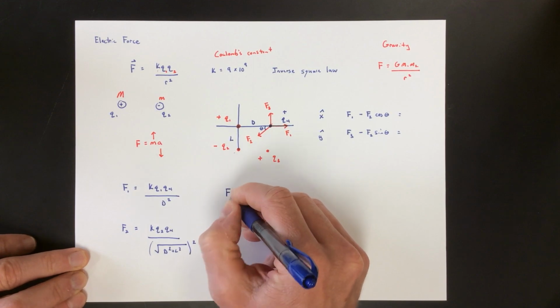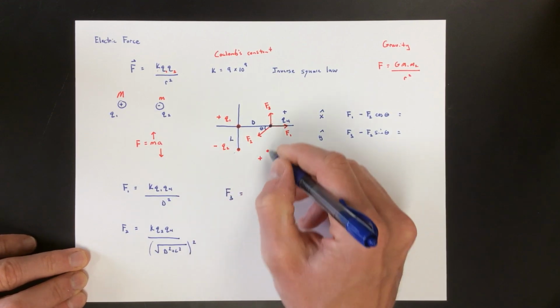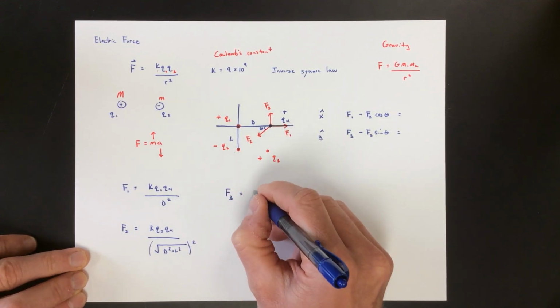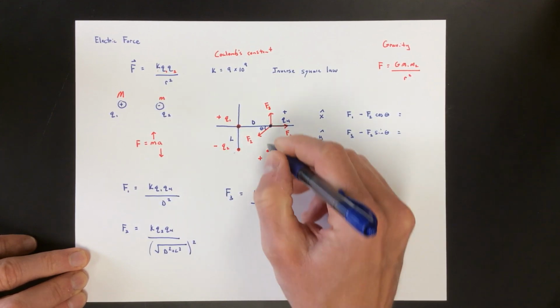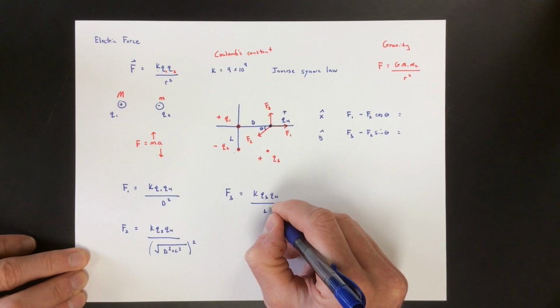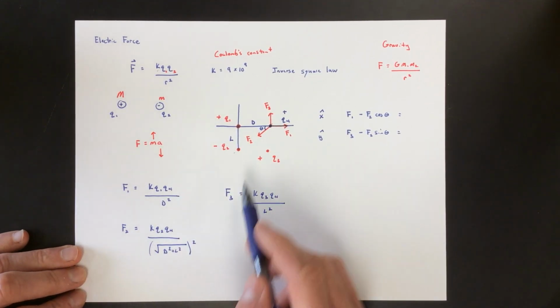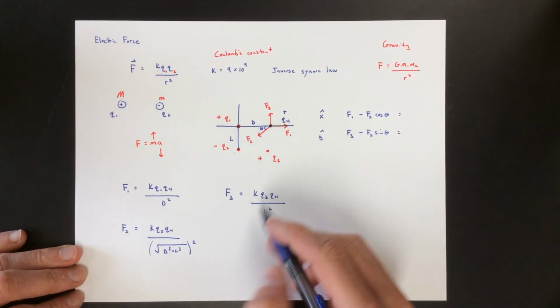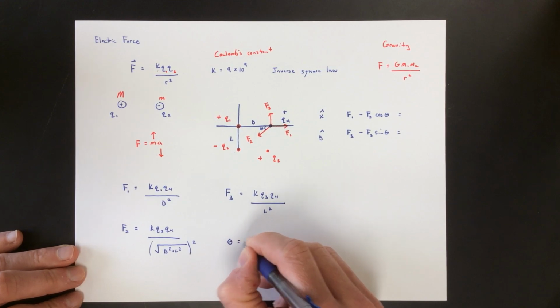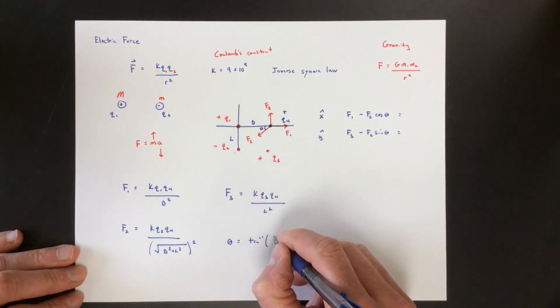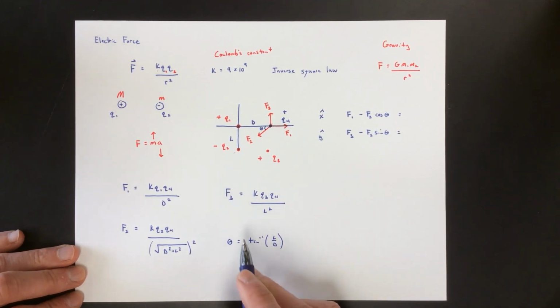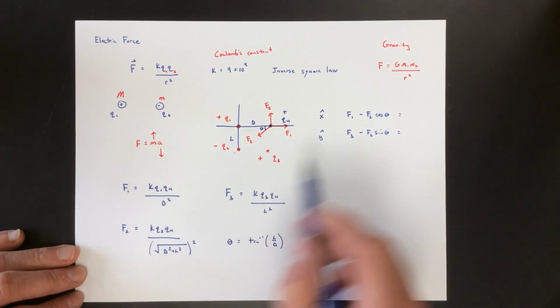And then F3 was due to these two charges, K Q3 Q4 over that distance squared, which was L squared. So that's the magnitude of those forces, and again, the angle you could find by doing inverse tangent. Theta is inverse tangent, in this case, of L over D. So once you know the angle and you know the magnitudes, if you knew the charges, then you could add up the vectors.